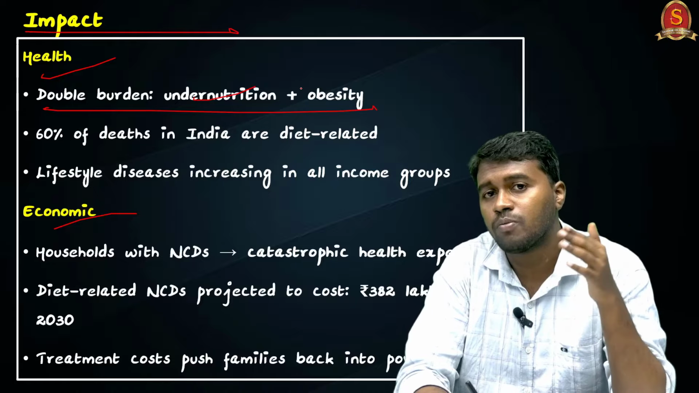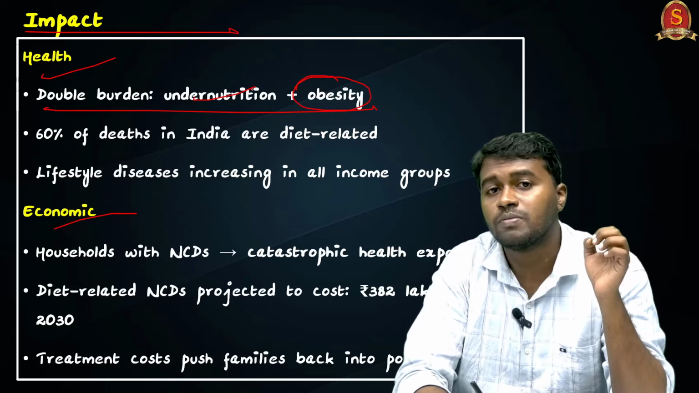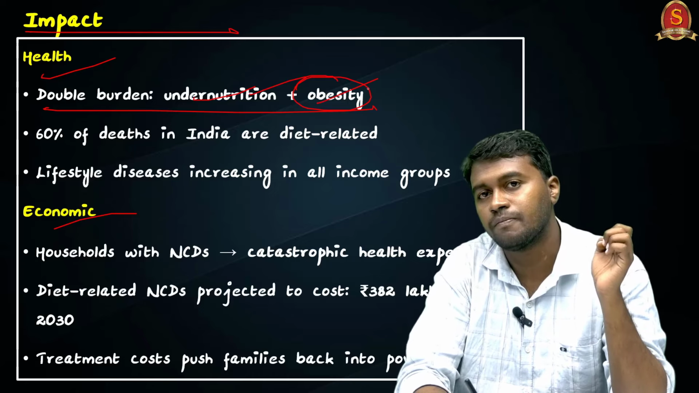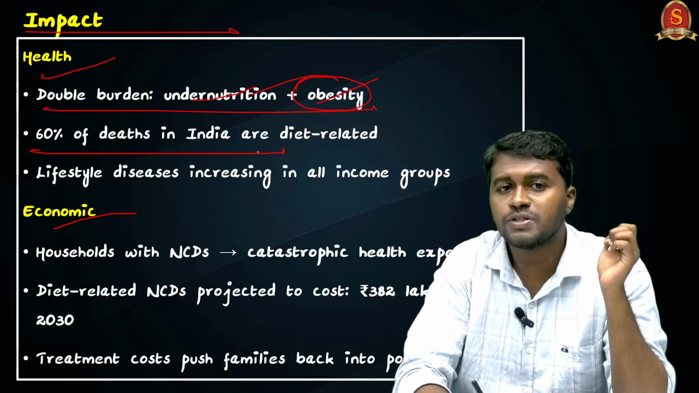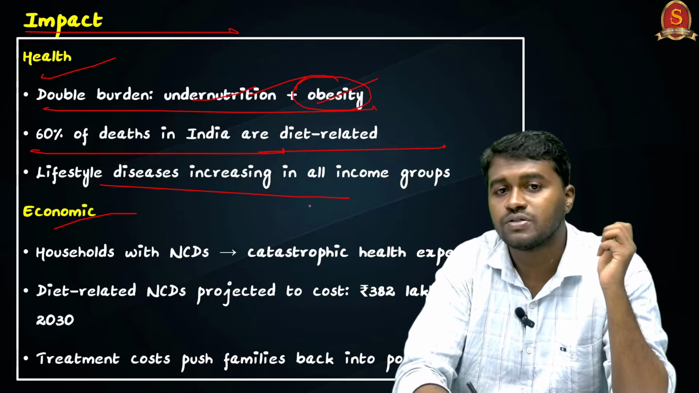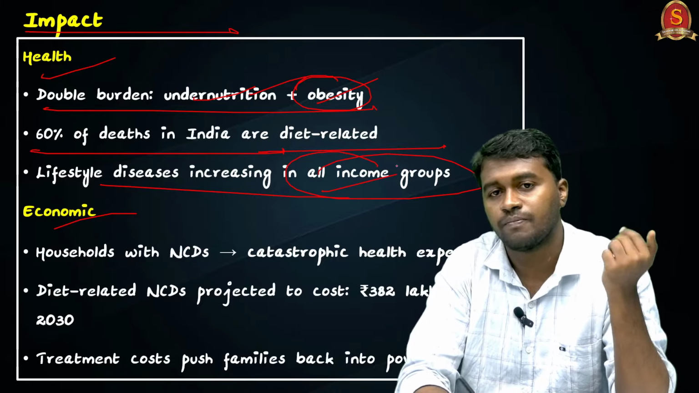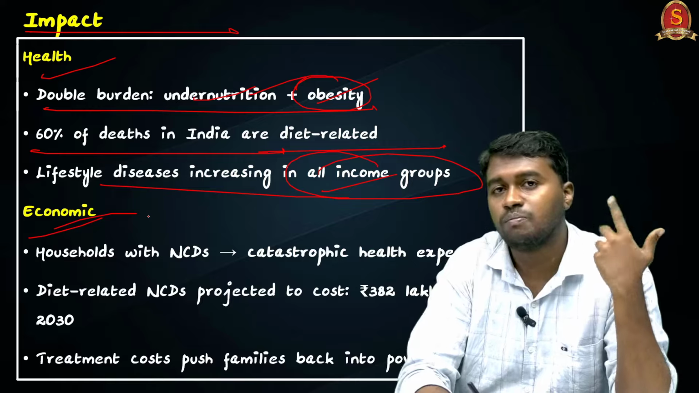Once upon a time the problem was undernutrition or malnutrition, but the problem is now undernutrition and obesity. And you can see that 60% of deaths in India are related to diet, and lifestyle diseases are increasing in all income groups irrespective of their wealth. And the next major impact will be on the economy.